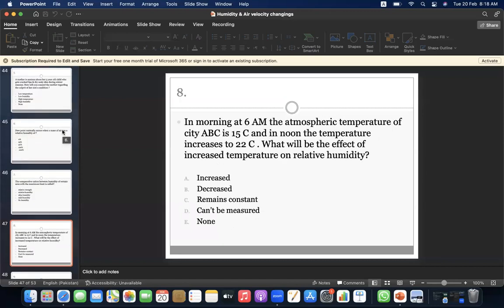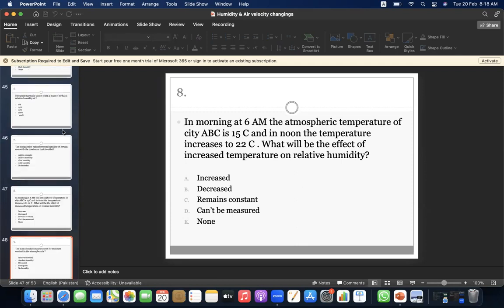Eighth, in the morning at 6 a.m., the atmospheric temperature of city ABC is 50 degrees centigrade, and at noon the temperature increases to 22 degrees centigrade. What will be the effect of increasing temperature on the relative humidity? A, increased. B, decreased. C, remains constant. D, can be measured. E, none. Yes, it is B, decreased.